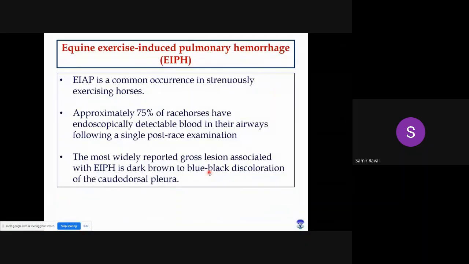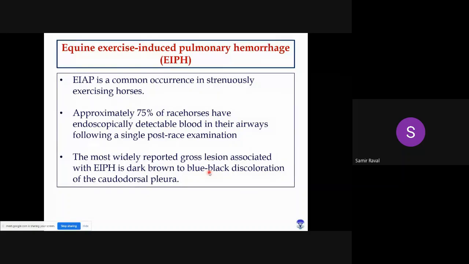Okay, then the next point is equine exercise-induced pulmonary hemorrhage, right? The name itself indicates this is a very specific disease of equines, particularly race horses. Due to heavy exercise, you will find some hemorrhages inside the lungs as well as inside the bronchi and trachea.